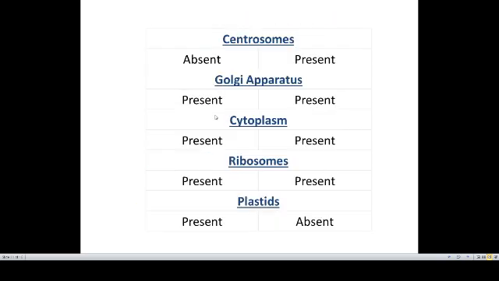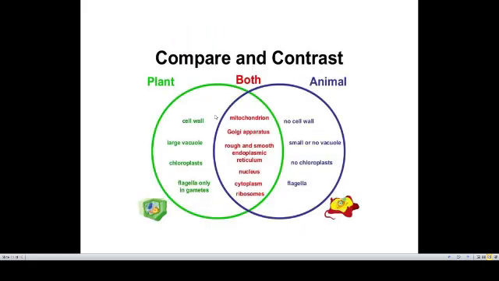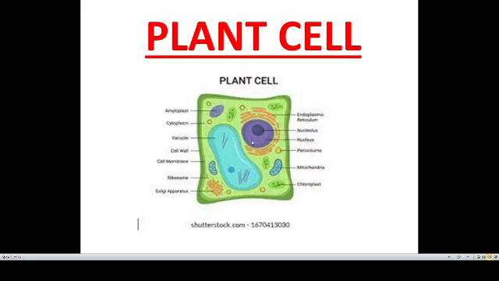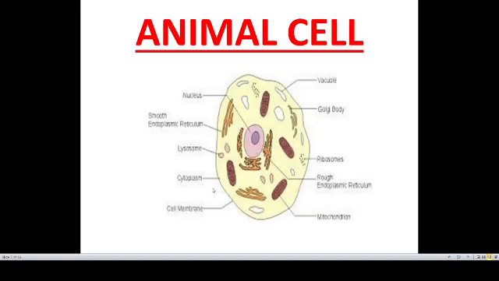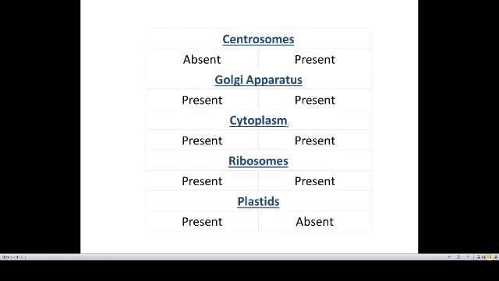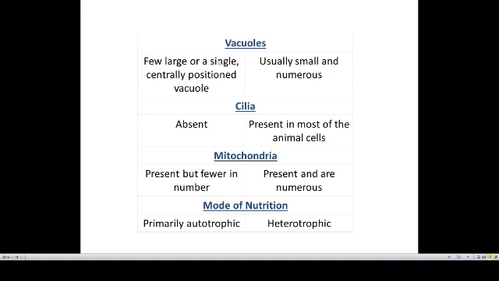Now next is Golgi apparatus. Golgi apparatus is present in both plant cell as well as animal cell. You can see here Golgi apparatus, and in animal cell you can see it over here. Cytoplasm is also present in both the plant cell and animal cell. Ribosomes are also present. Plastids are present in plant cell, whereas in animal cell they are absent.